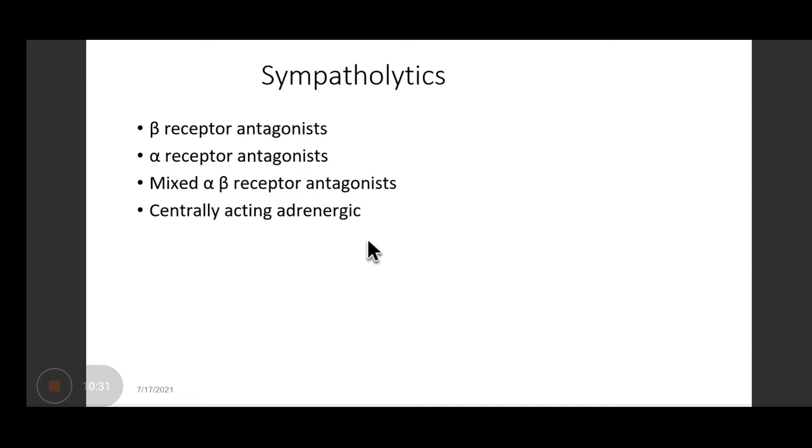Okay, so the other group of drugs which we use for the control of hypertension are sympatholytics, where your most important group is the beta blockers, alpha blockers, and the mixed. Can you name a mixed alpha and beta blocker? Quickly write it down. A mixed alpha and beta blocker. Labetalol. Propranolol. Yes. Why did you write clonidine? Labetalol is okay.